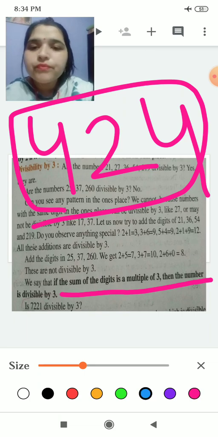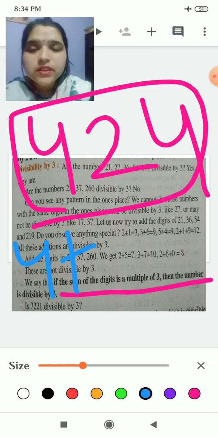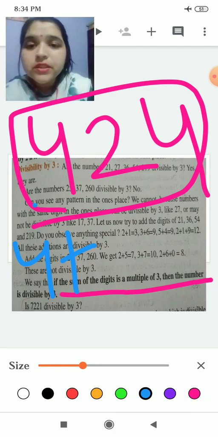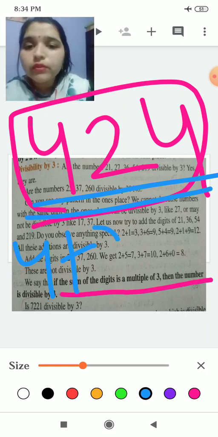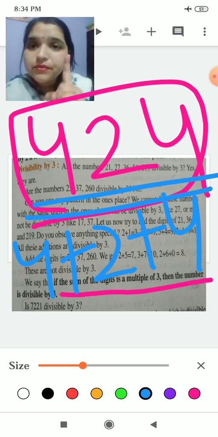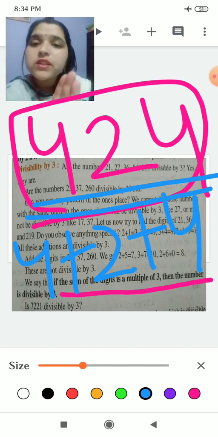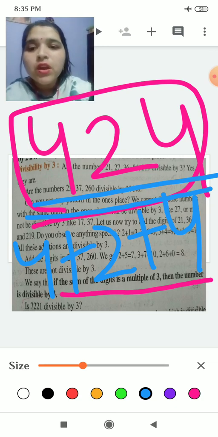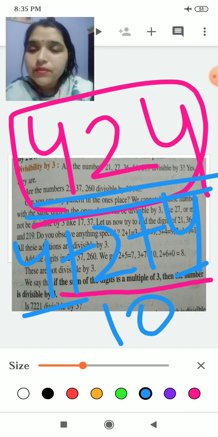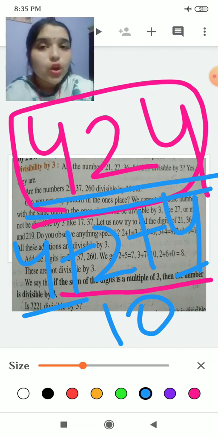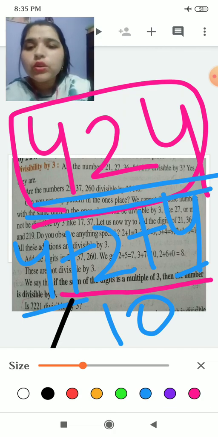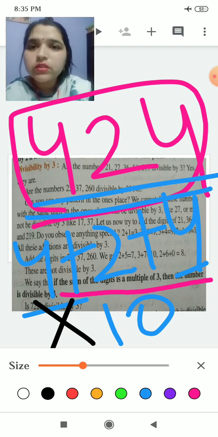So what you will do now, 4 plus 4, 8. 8 plus 2, 10. If the sum of the digits is divisible by 3, then the number is divisible by 3, or you can say it holds for divisibility of 3. So tell me whether 10 is divisible by 3. No. So it does not hold for the divisibility test for 3.